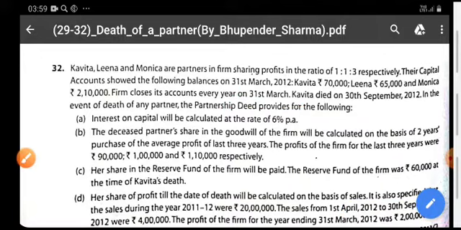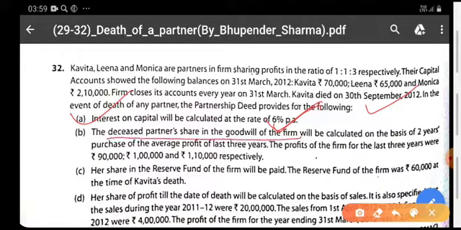Now, some adjustments you have been given. First, interest on capital will be calculated at the rate of 6% per annum. Means for 6 months you will give the IOC, interest on capital. Deceased partner's goodwill, 2 years average profit.